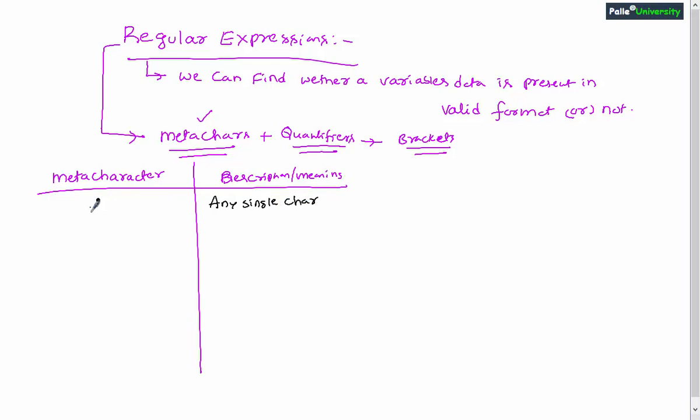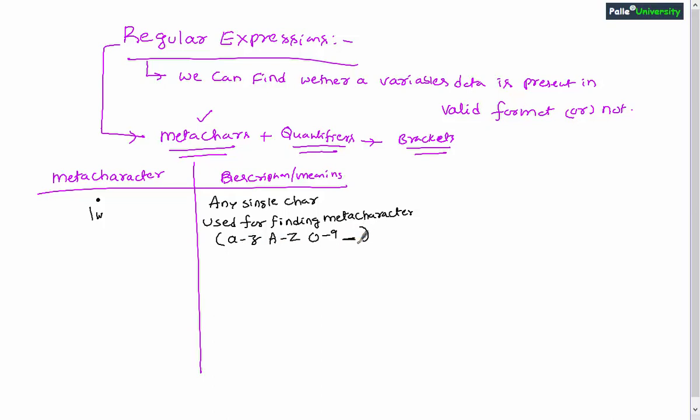Next, there is a special meta character called slash lowercase w. This lowercase w is called a word character. Now probably you will be getting one doubt here: what does it mean? It means any lowercase a to z character, any uppercase A to Z alphabet, any number between 0 to 9, and even the underscore symbol.